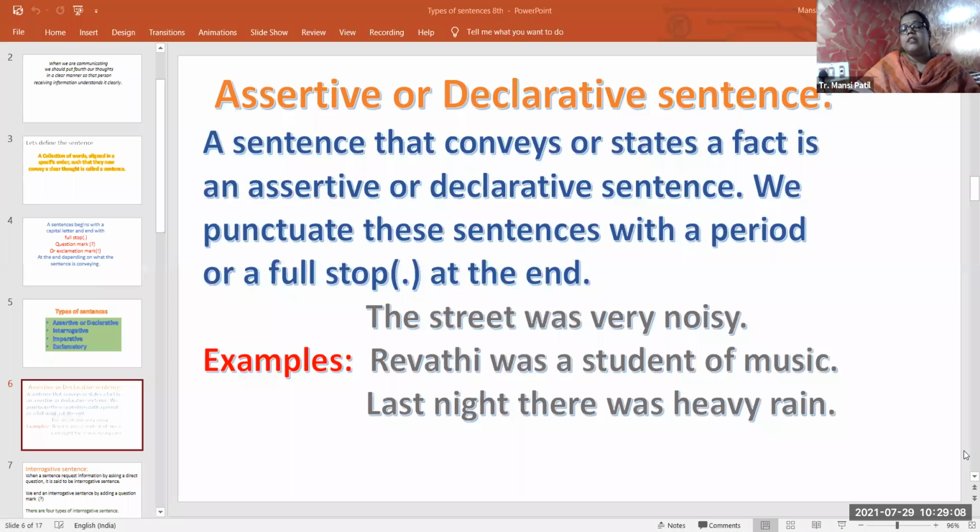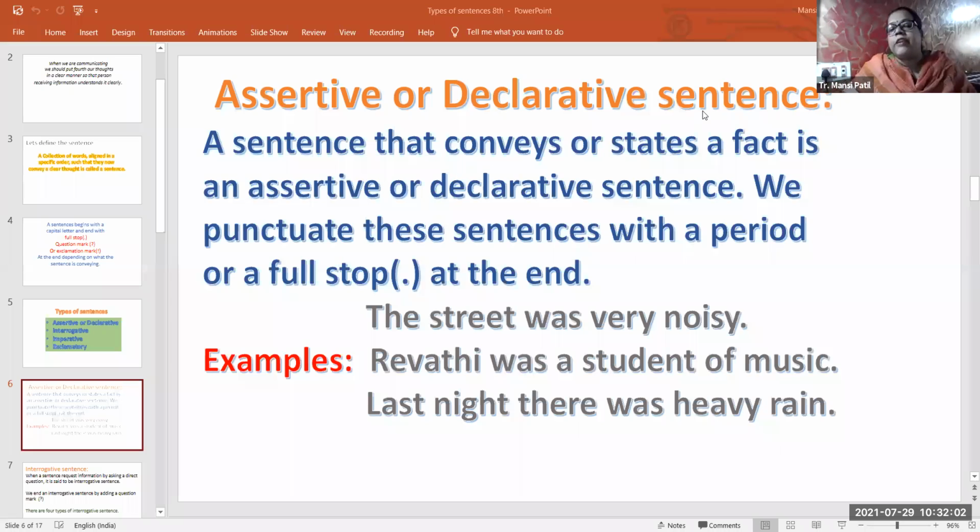Okay. The last sentence, last night there was heavy rain. The sentence conveys or states a fact. Clear? So in all these examples I gave you here, you can see that the sentence conveys the fact. This sentence conveys what? Facts. So these sentences are the declarative or assertive sentences. Clear? Okay. Now everyone is clear with the assertive and declarative sentence.